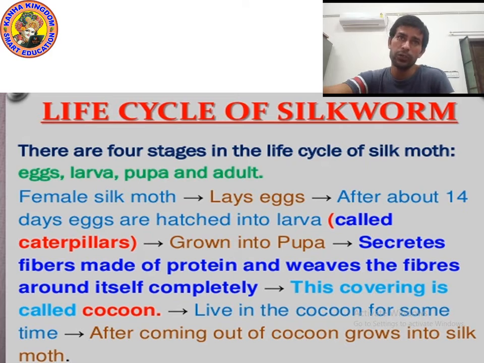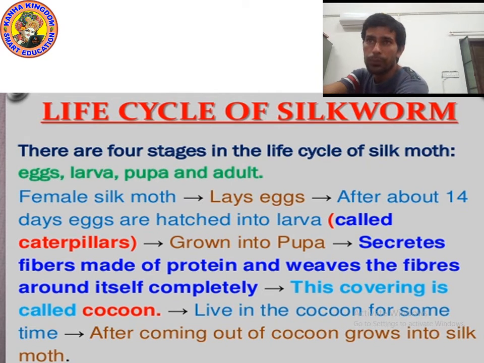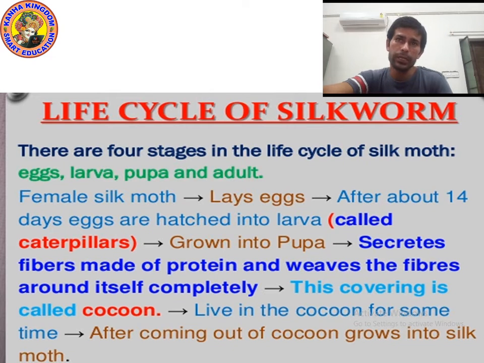And I told you already, we get silk from the cocoon. The pupa lives in the cocoon for some time. After coming out of the cocoon, the pupa converts into a silk moth. Yes, please write down, then I will explain again.